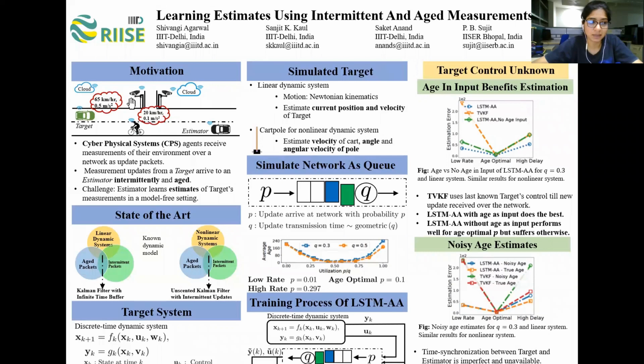over a network as update packets. Due to the network resource constraints, these update packets arrive at the estimator intermittent and aged. To compensate, an agent, which we call the estimator, calculates the estimates of the measurements of the states using the history of update packets received.